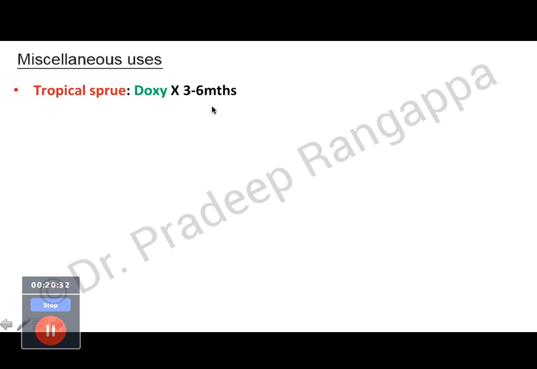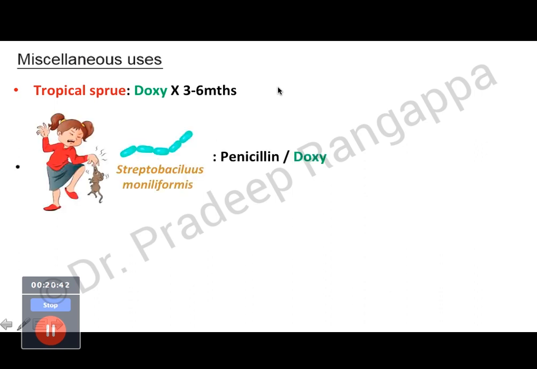So tropical sprue. Tropical sprue is a condition where the etiology is a little uncertain and various hypotheses are there. So doxy is used for 3 to 6 months as a treatment for tropical sprue. So this, as the picture you see, is rat bite fever caused by Streptobacillus moniliformis. So drug of choice is penicillin or doxycycline.